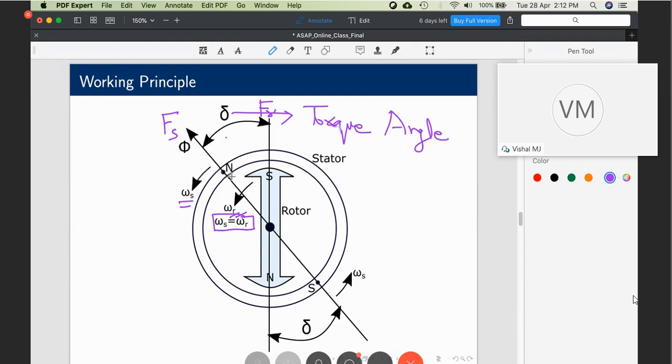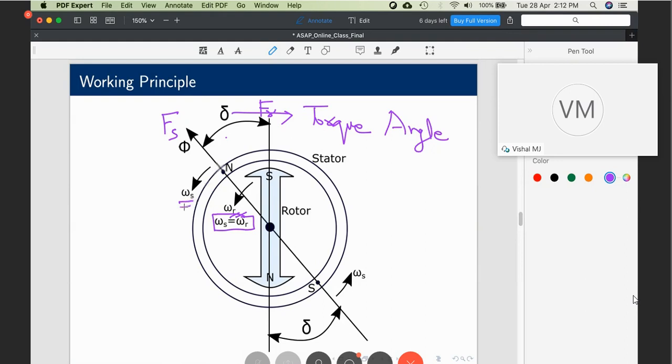Now, you would have learned a synchronous motor is not self-starting. Why? Because the moment I apply three-phase voltages, three-phase currents to the stator, RMF is set up. It happens suddenly because it is operating in the electrical domain. Electrical time constant is of the order of a few milliseconds, whereas mechanical time constant is of the order of a few seconds.